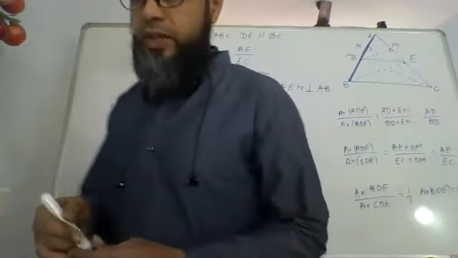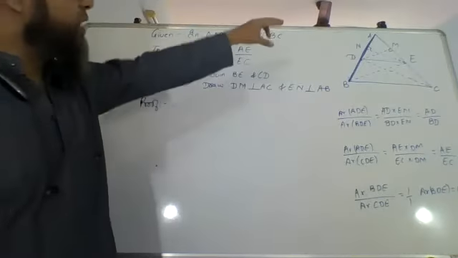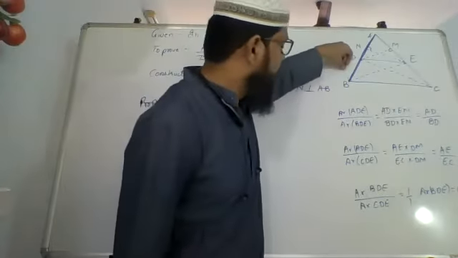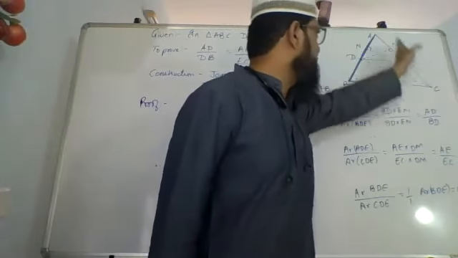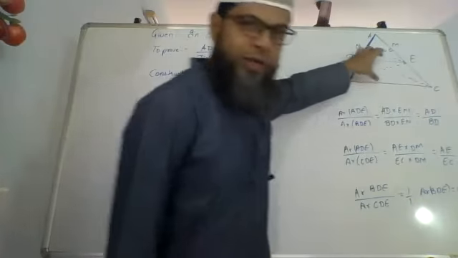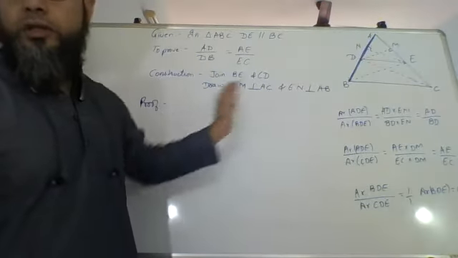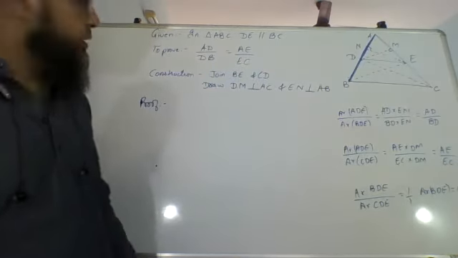We'll write it systematically, but basically we are first going to take the smaller triangle at the top and this triangle, find their ratio. Then we are going to take this triangle and this triangle, take their ratio. Then we are going to take the triangles between the two parallel lines and show that they are equal and therefore the sides are in proportion. Okay, so let's see.